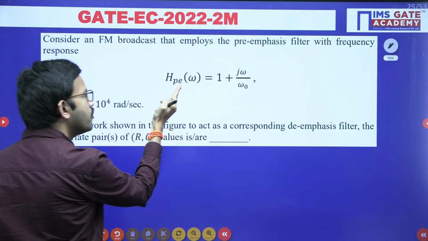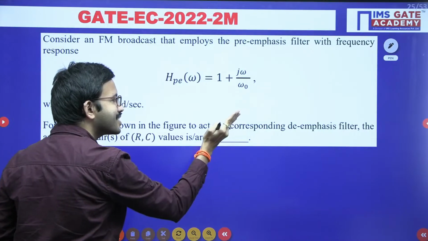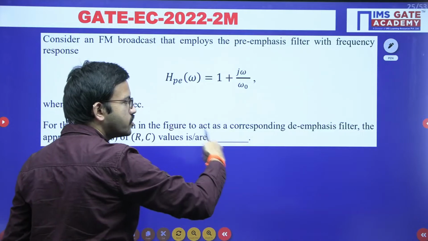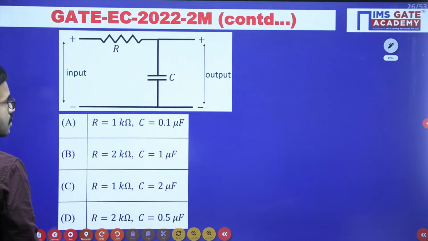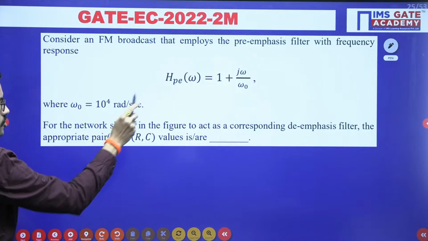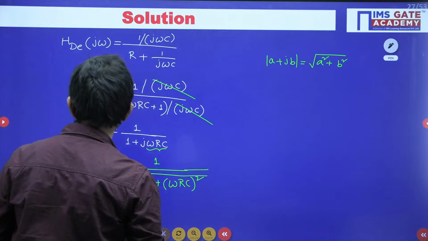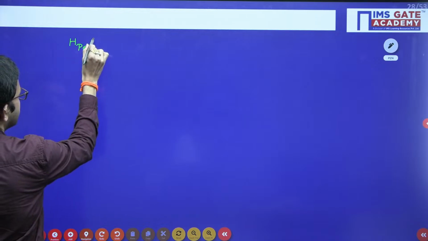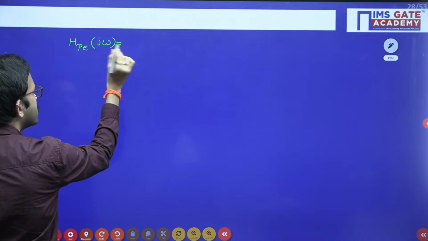So the functionality of these 2 is exactly opposite. With the help of the pre-emphasis network, from a certain frequency onwards you increase the signal strength. Similarly, with the help of the de-emphasis network, from that particular frequency onwards you decrease the signal strength proportionately. Whatever the pre-emphasis network transfer function is, just consider its magnitude. First of all, I am writing the given transfer function, H PE. They have mentioned it in terms of omega, but for the timing I am writing j omega. Both are the same.